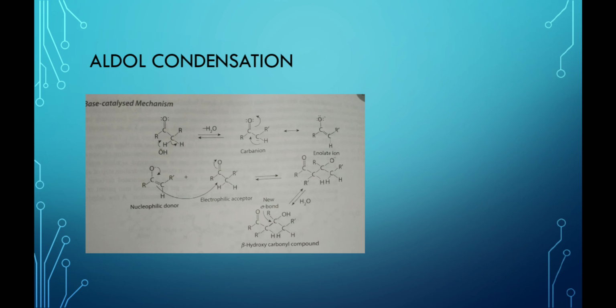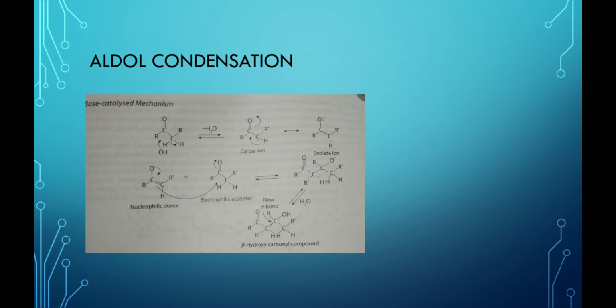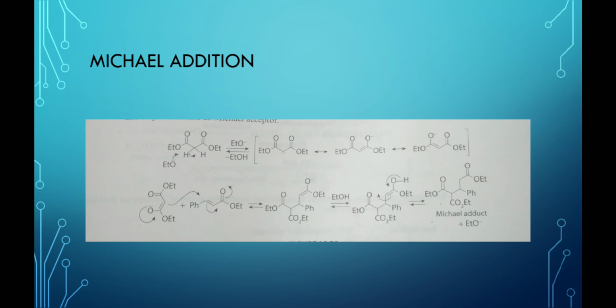In aldol condensation, there is a formation of carbanion. We all know that only those aldehydes and ketones take part in the aldol condensation which have an alpha hydrogen atom. This alpha hydrogen atom is abstracted by the base to produce carbanion. This carbanion now undergoes nucleophilic addition to the carbonyl carbon of the second aldehyde or ketone to produce the aldol product.